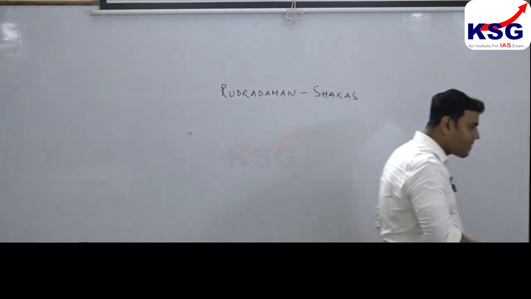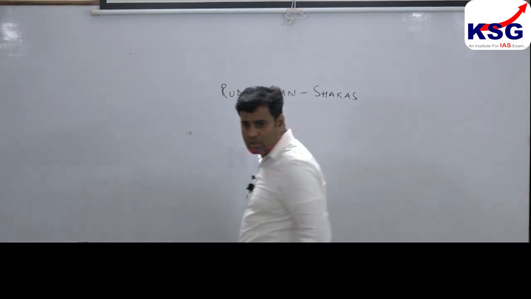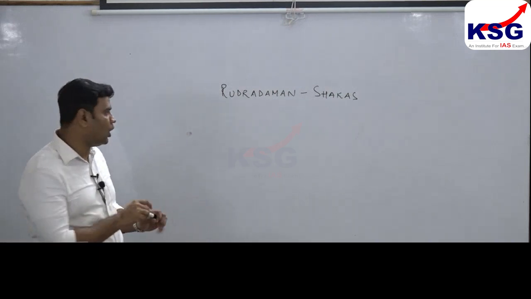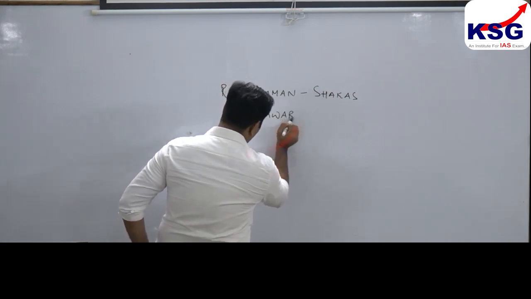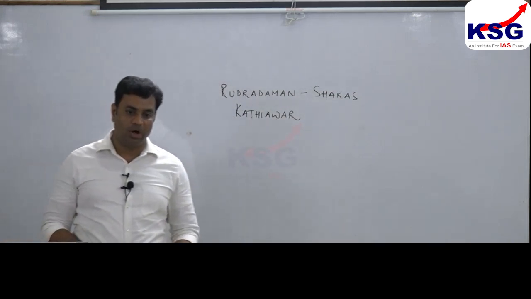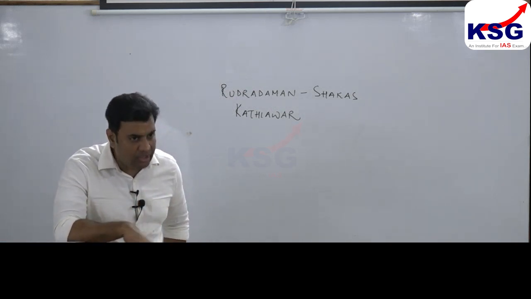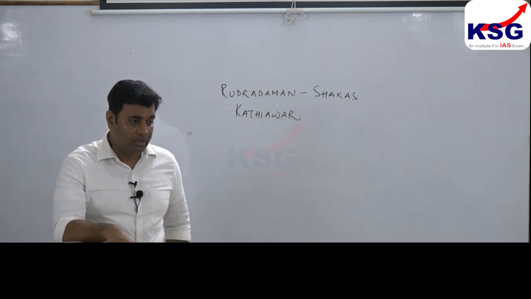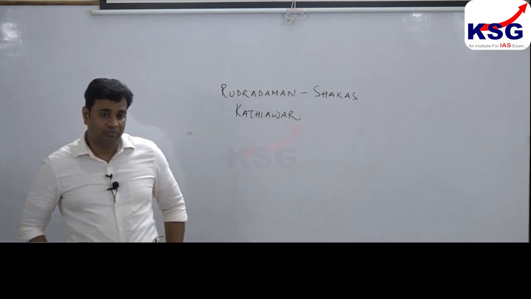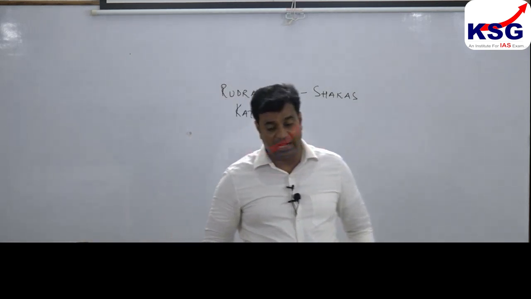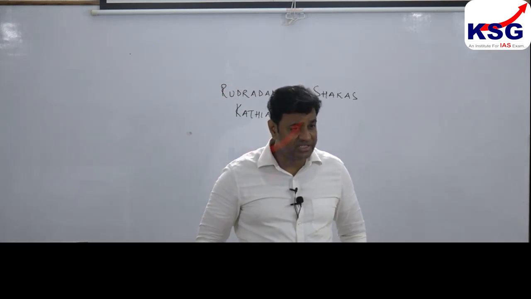Rudradaman ruled in the region of Kathiawar, South Gujarat, where he learned and patronized, very important, Sanskrit language, even though being a foreigner.